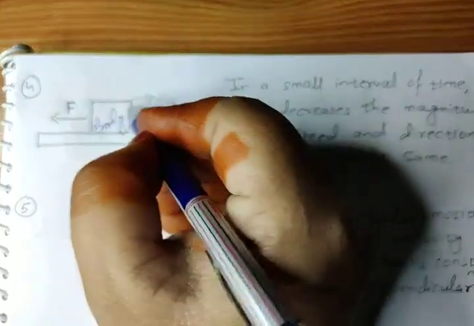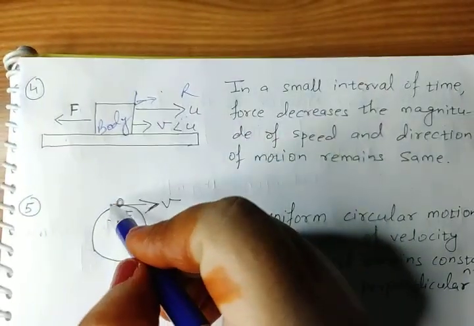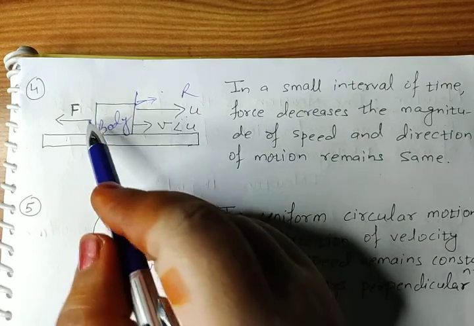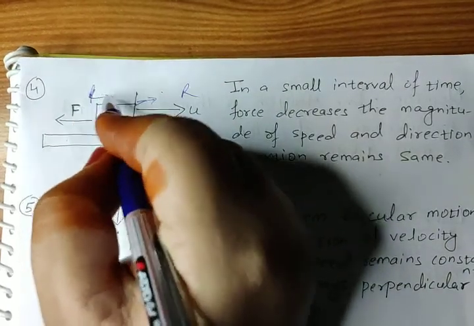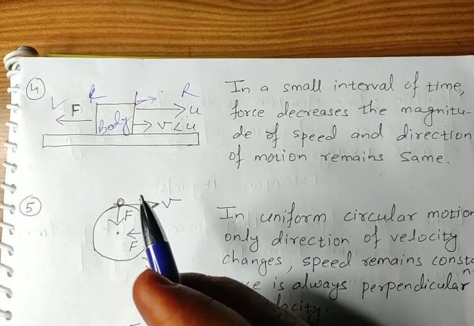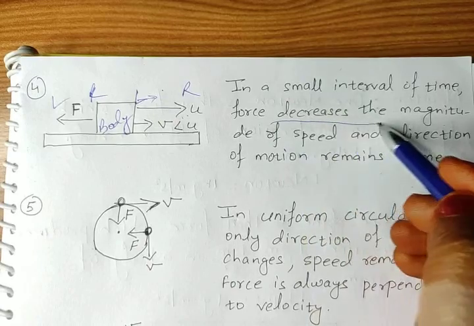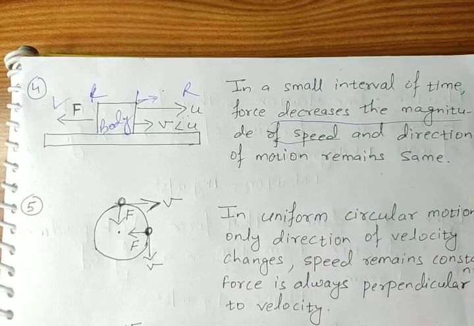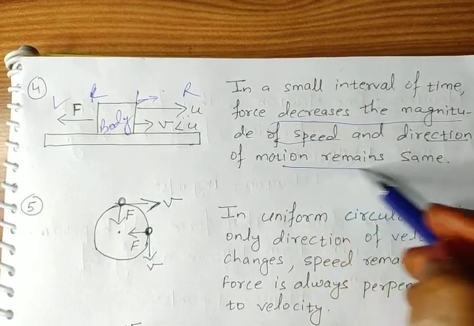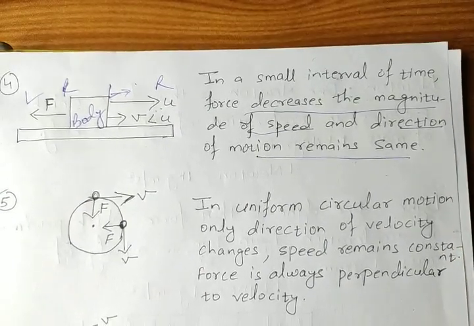That's why the force decreases the magnitude of speed, but the direction of motion remains the same. Please note down this.